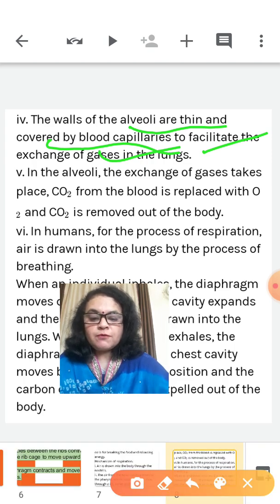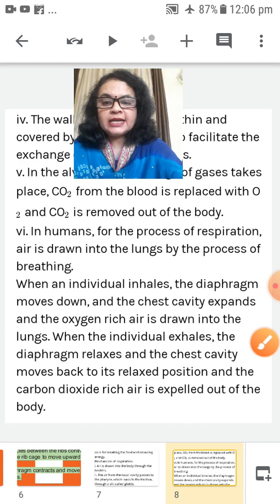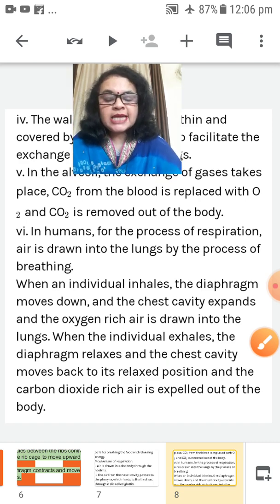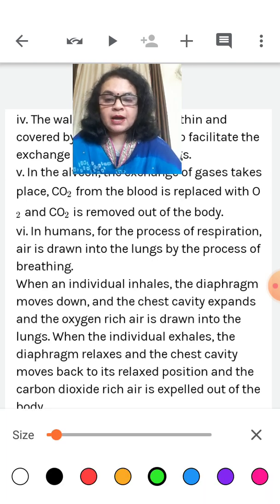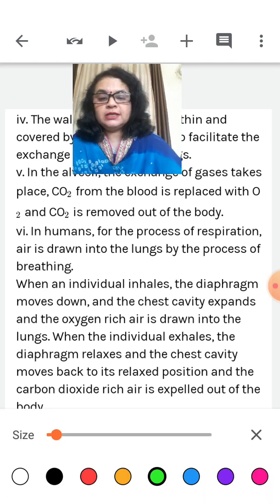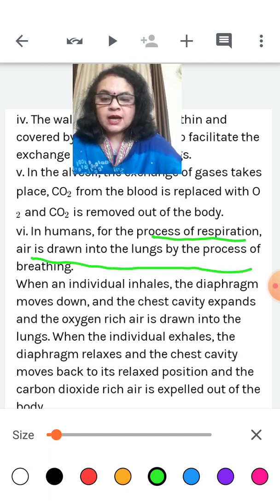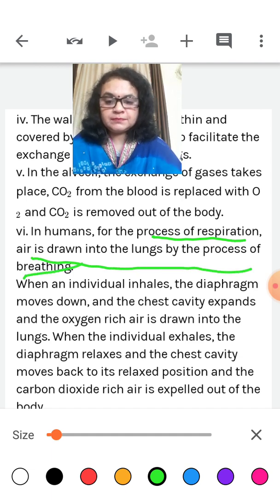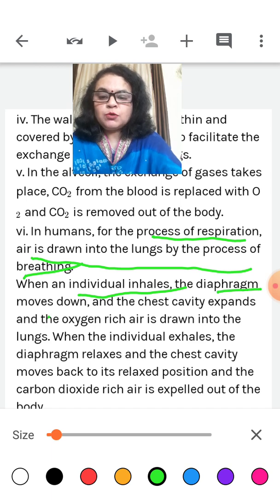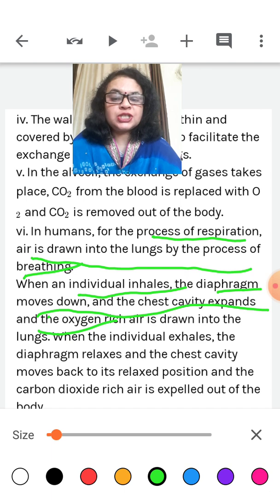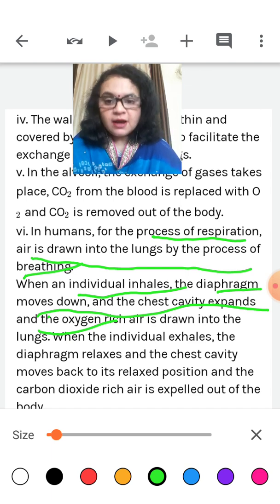The process of exhalation and inhalation occurs through the same path. Clear everyone? In humans, for the process of respiration, air is drawn into the lungs by the process of breathing. Now see, when an individual inhales, the diaphragm moves down and the chest cavity expands, and oxygen-rich air is drawn into the lungs.